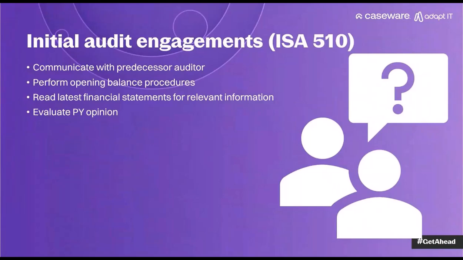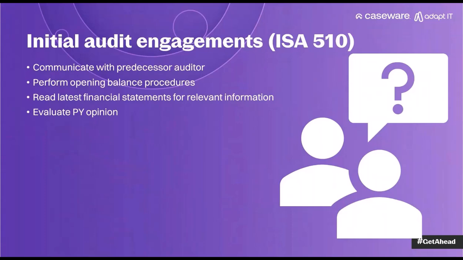Good, then initial audit engagements. Those are the ones where we are auditing this client for the first time. In those cases, we need to communicate with a predecessor auditor, so the previous auditor. We have to perform opening balance procedures to check that we can rely on those opening balances, that we have enough audit evidence or are comfortable that there's been enough work done to confirm the opening balances. Opening balances for this year are, of course, the comparatives for the prior year.